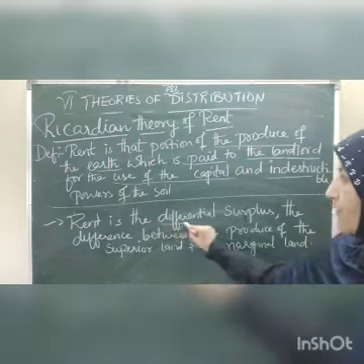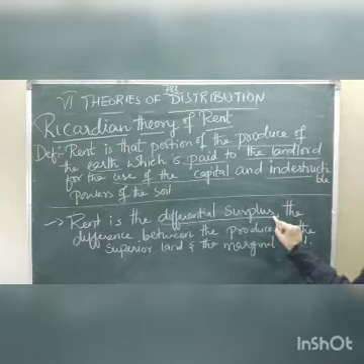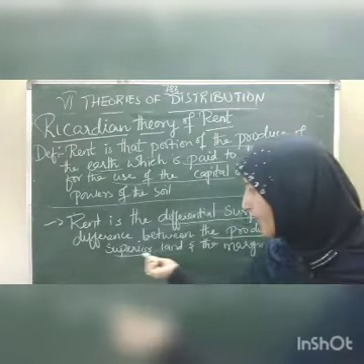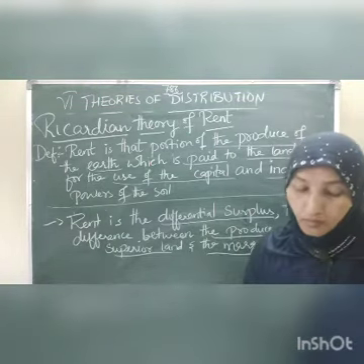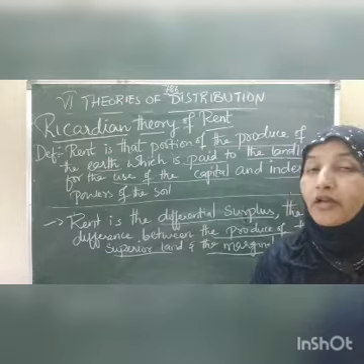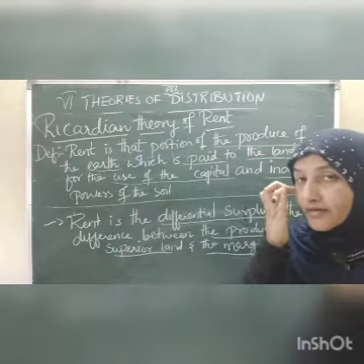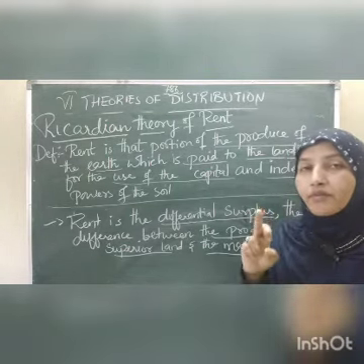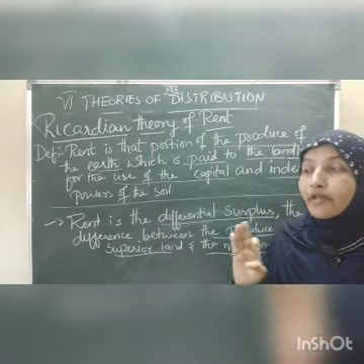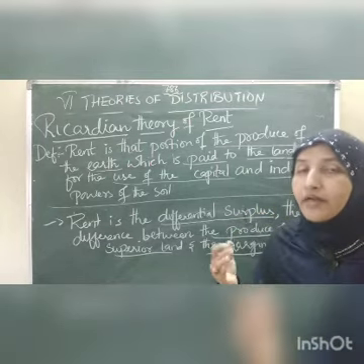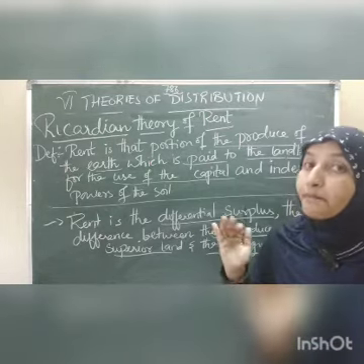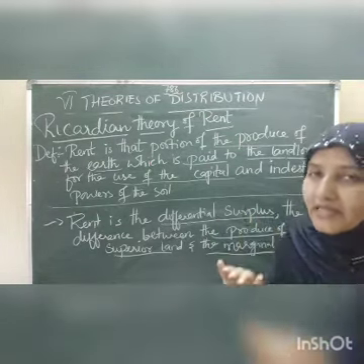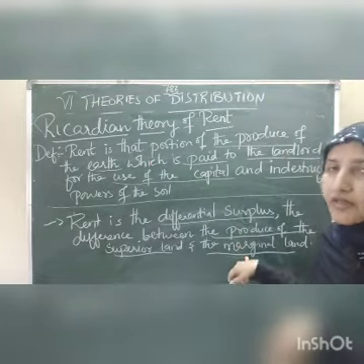Rent shows the differential surplus. It shows the difference between the produce of the superior land and that of marginal land. Children, here David Ricardo is telling how we are going to collect the rent. We are collecting rent on the basis of produce. If the land is highly fertile, giving good cultivation and good production, that land's rent will be more compared to the land that gives the very least. That is called marginal land.